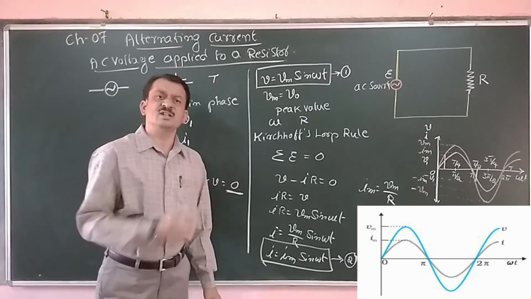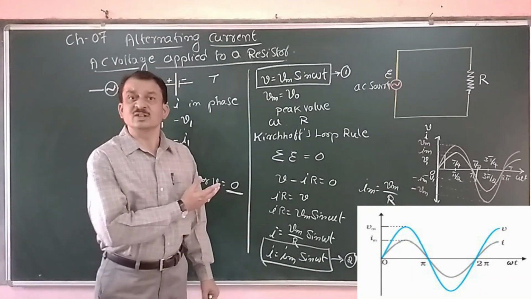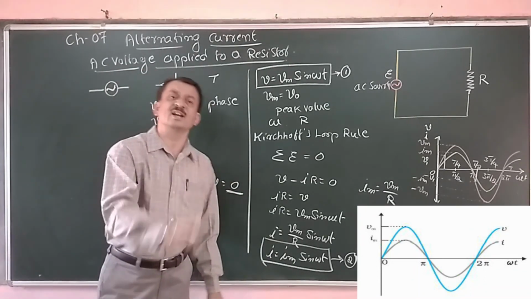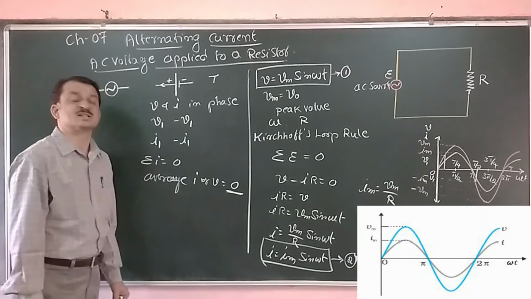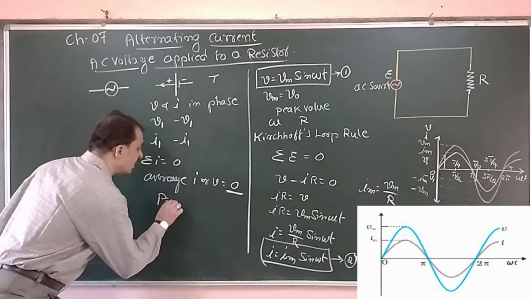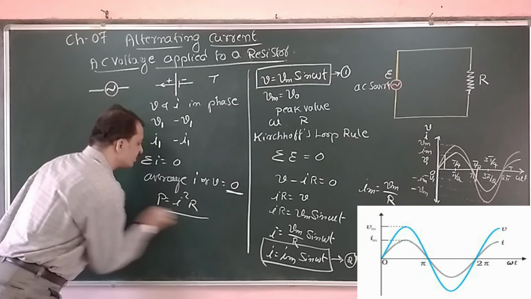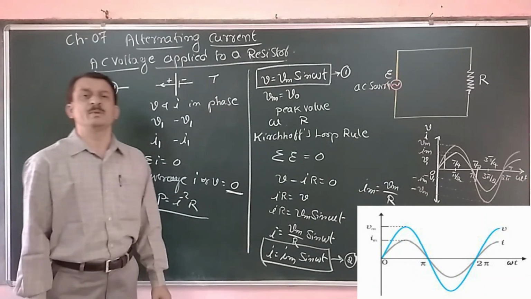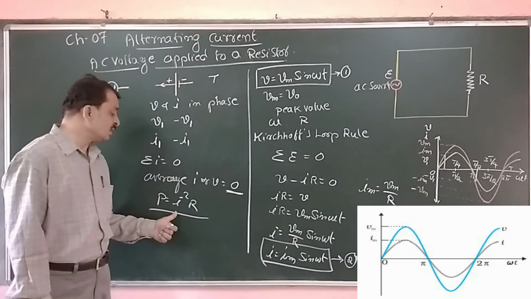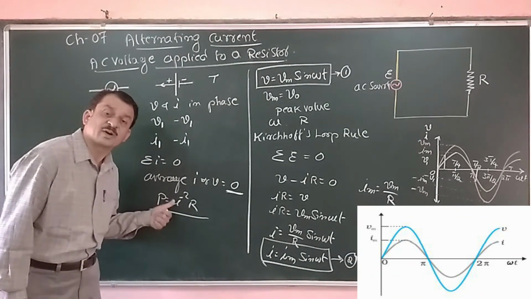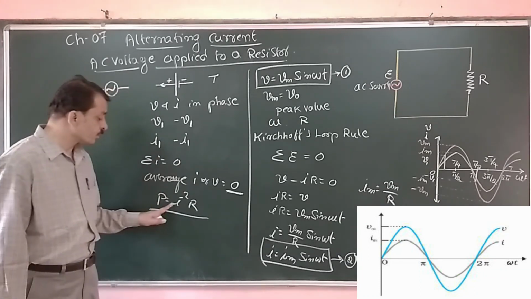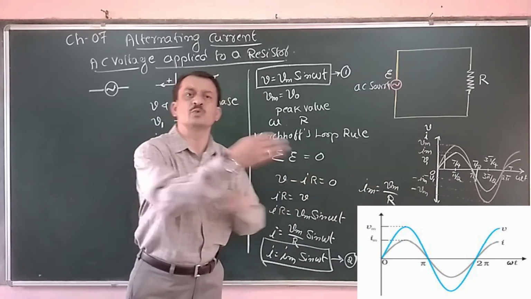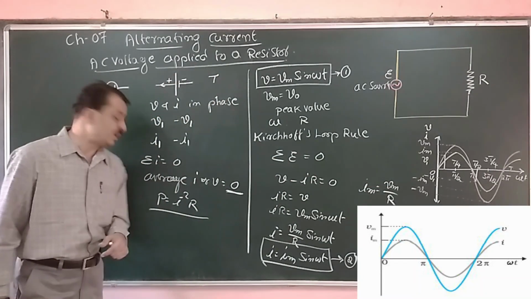Since average current is 0, do you think there is no power loss, no current flowing in that circuit? There is a current flowing, and there is a power loss. That power loss is given by the Joule heating effect, P is equal to I square R. Since we have the I square term, not the I term, even though we have negative values, if you square them we get a positive value.